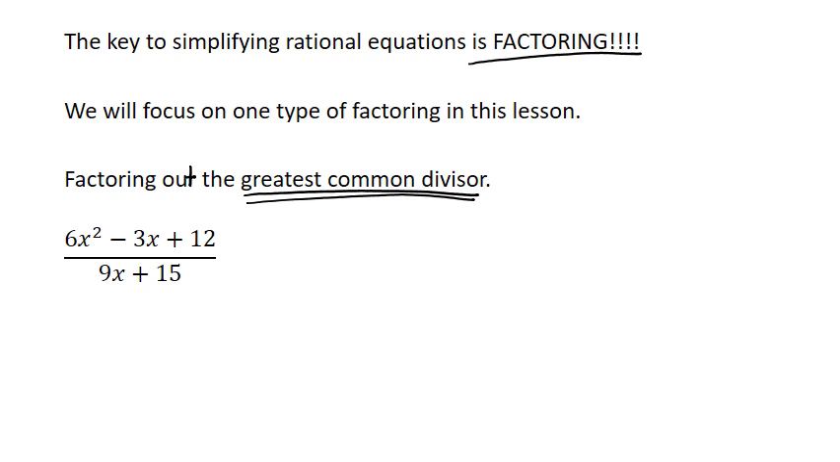So back to our example right here, 6x squared minus 3x plus 12 all over 9x plus 15. So what we want to do, in regards to factoring out the greatest common divisor, is look at every single term in this expression. First I have 1, 2, 3 terms in the top and 2 terms in the bottom for a total of 5 terms.